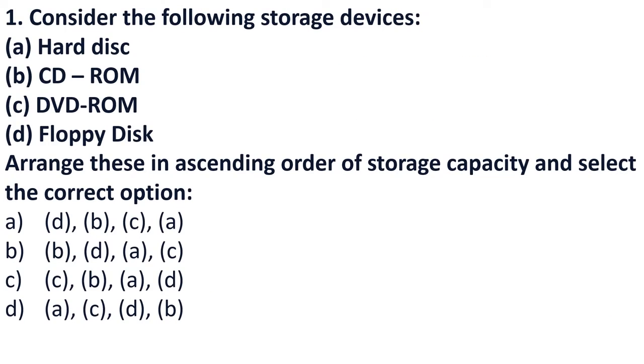The first question for today is, consider the following storage devices: hard disk, CD-ROM, DVD or floppy disk. Now you have to arrange these in ascending order. Ascending means from small to bigger, okay, the one which has the lowest storage capacity to the high storage capacity. So if we look at these options, the least will be floppy disk. You know, these are very old ones, so it would be D, starting with D. Then it would be CD-ROM, yes, B, and then comes DVD, digital versatile disk, okay, and the highest storage is hard disk. So the right answer is DBCA, option A is the right answer.